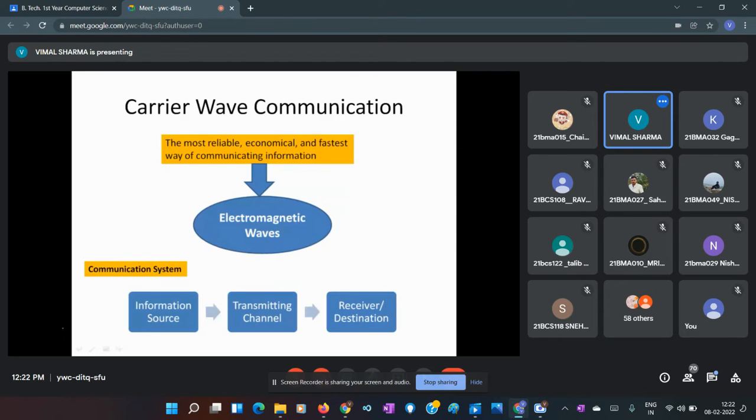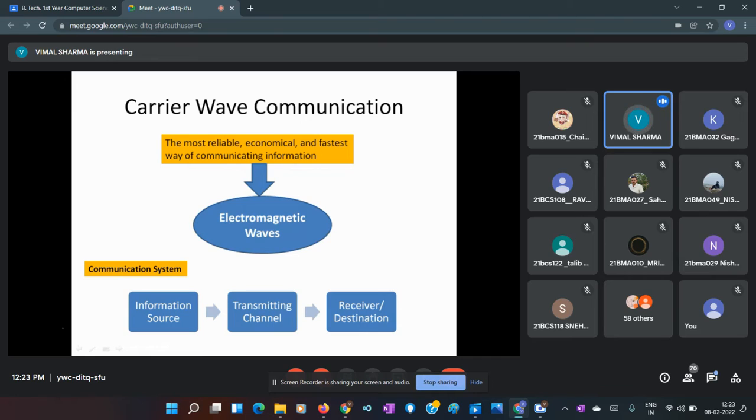Now let us start with this chapter. These are the basics which you already know, just to refresh them and give you a little more idea how we'll be using these basics in discussing optical fiber. So we have communication. We want to send a signal from one point in space to another point, and for that we have different communication systems. We can send the signal in any form.